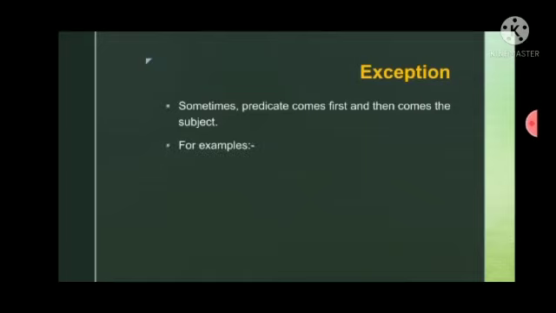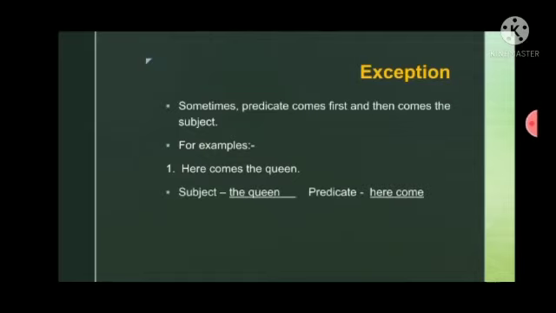For example, here comes the queen. If the example were the queen comes here, then the queen is the subject and comes here would be the predicate. But in this example, here comes the queen, the queen is the subject and here comes is the predicate. But the predicate comes first and the subject comes last. So this is the exception of the sentence.